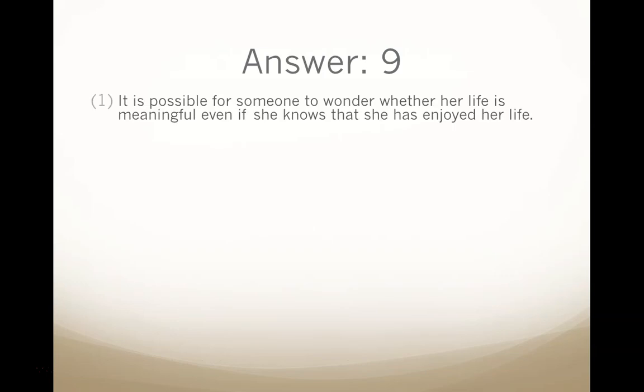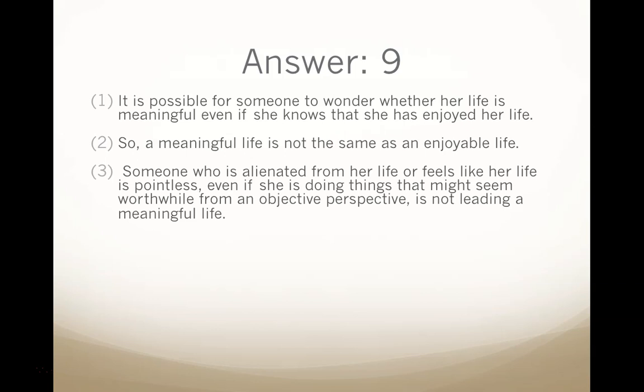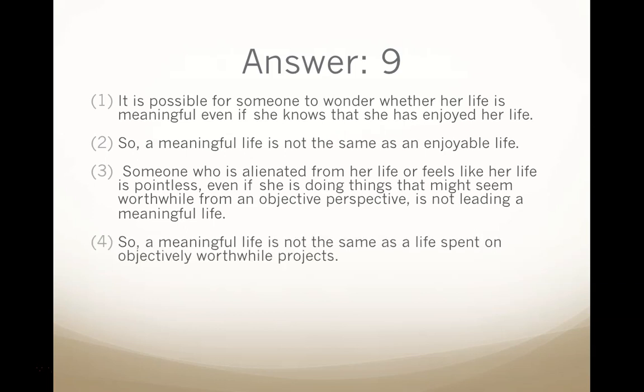1. It's possible for someone to wonder whether her life is meaningful even if she knows that she enjoyed her life. 2. So, a meaningful life is not the same as an enjoyable life. Notice that premise 2 is a sub-conclusion following from premise 1. 3. Someone who is alienated from her life or feels like her life is pointless, even if she is doing things that might seem worthwhile from an objective perspective, is not leading a meaningful life.